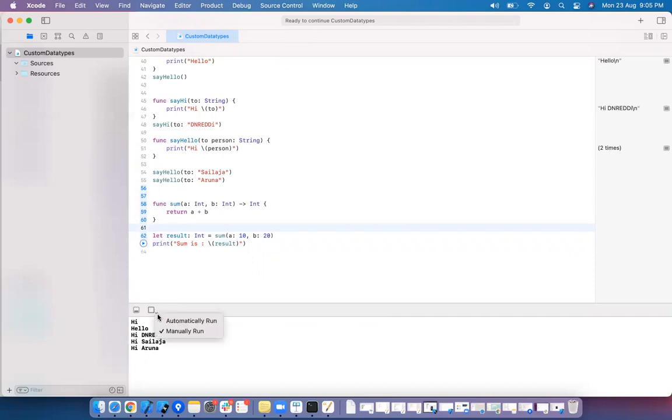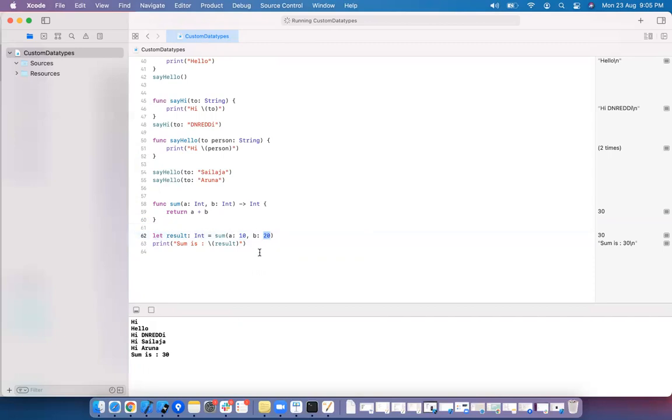Let's make it automatically run. Sum is 30.